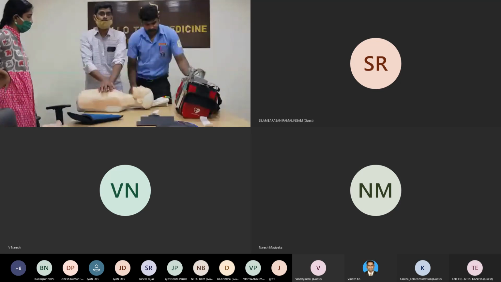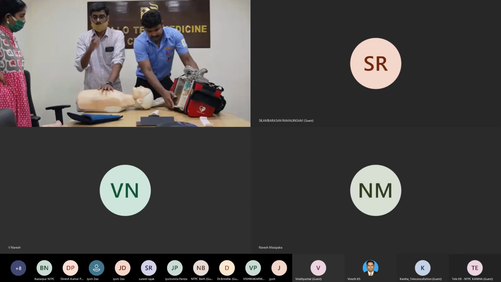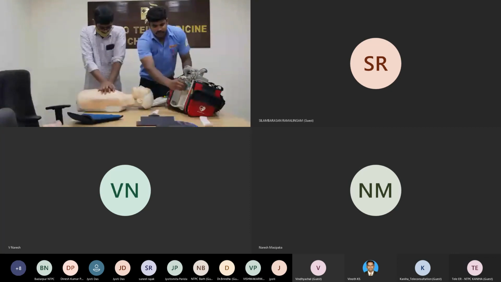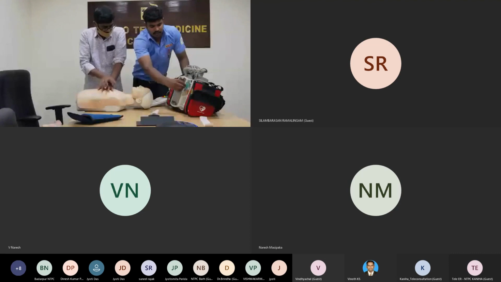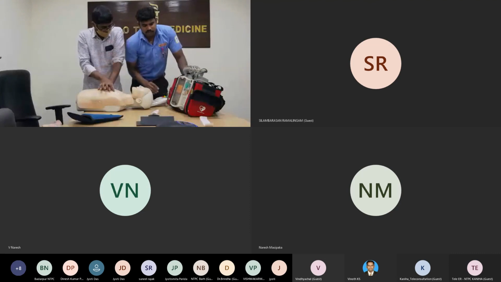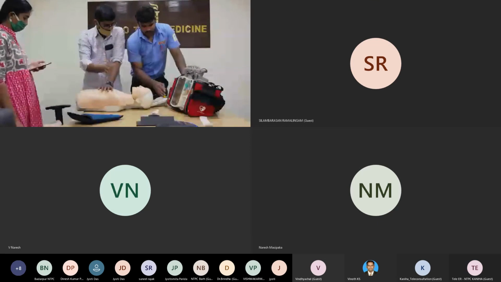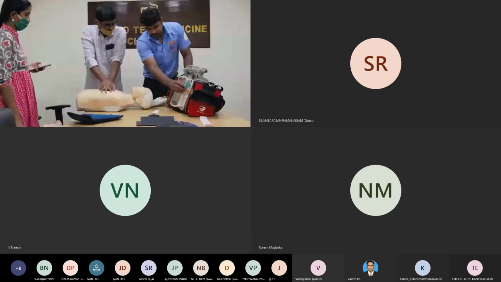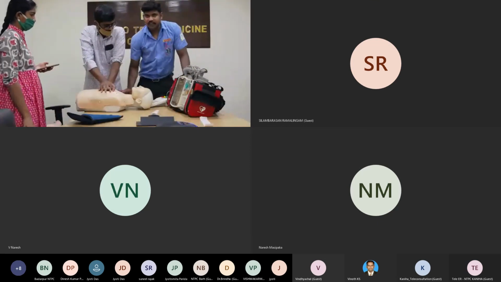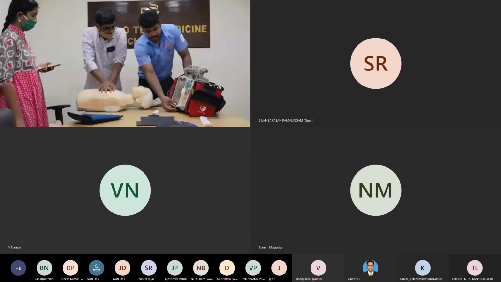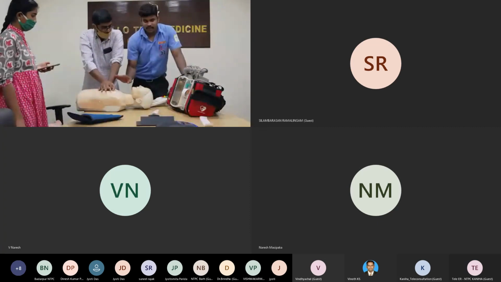Connect the monitor, sorry, connect the leads. Then on. This is a knob. You know that this is a knob. Then monitor on. See, the leads are also connected. So monitor on. At that time, stop CPR.